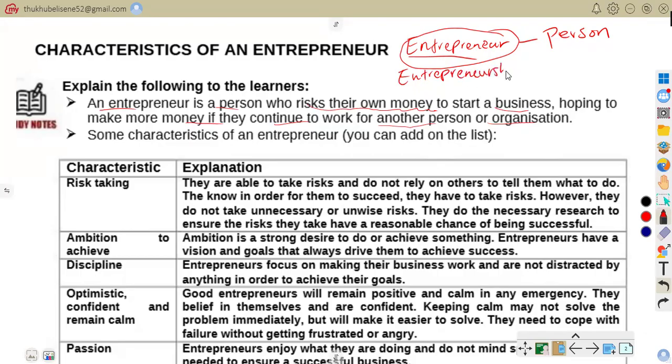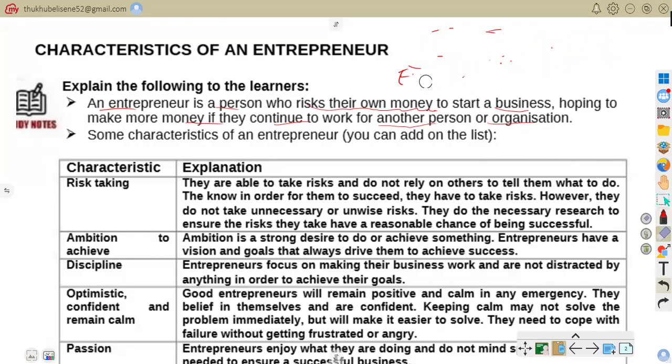But when you talk of entrepreneurship, we're talking about the skill. Entrepreneurship is the skill of organizing those resources that we have talked about effectively to earn profit. So hope you understand those two differences. So now let us be on characteristics of an entrepreneur.